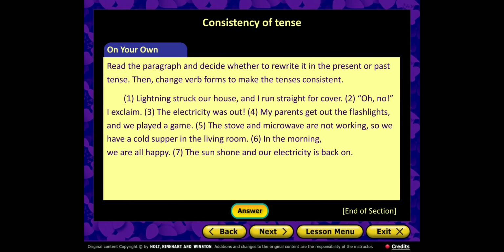Another exercise I need you to do at home, depending on yourself. It says here, read the paragraph and decide whether to rewrite it in the present or past tense. Then change verb forms to make tenses consistent. So we read the paragraph and decide to rewrite it in the present or the past. Then we change the verb forms to make tenses consistent.